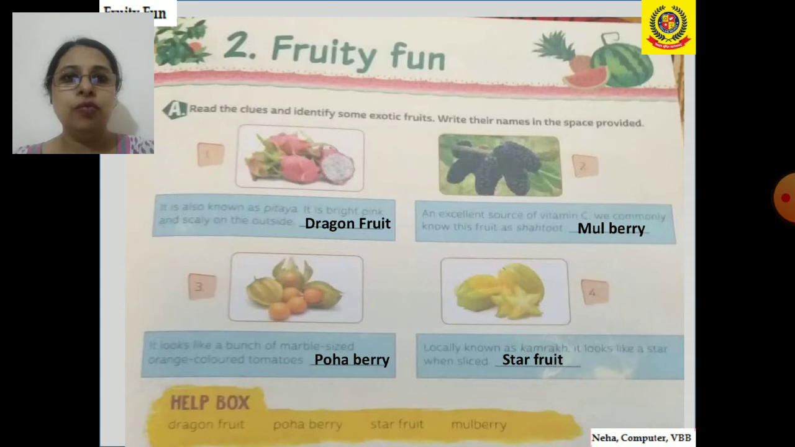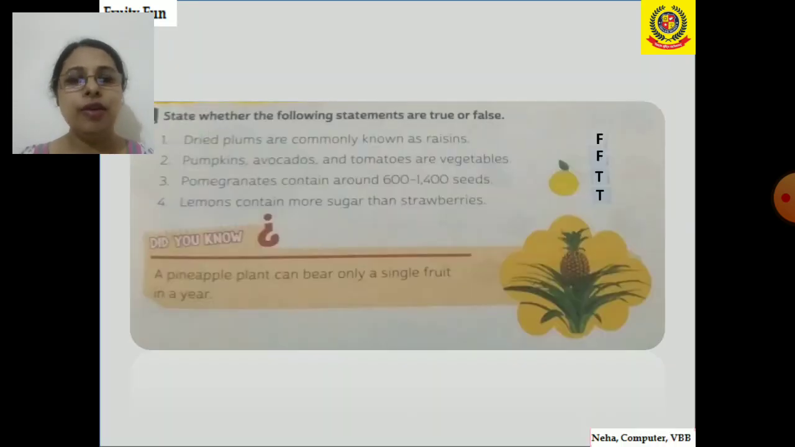Now let's move further. So here in this we have to mark true and false. So first one is, dried plums are commonly known as raisins. And dried plums are actually known as prunes. And raisins are the dried grapes. So the sentence is false.